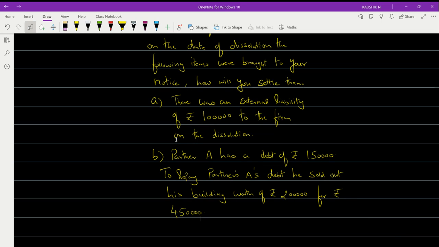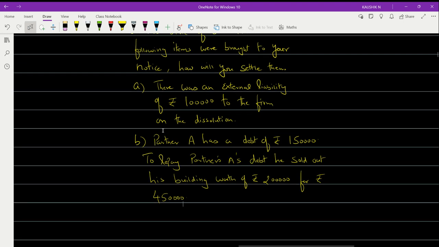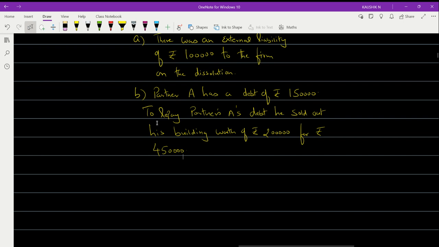So they've asked you what to do, settlement, and they've given two scenarios. So here, what will you do? First, you will have to settle partner A's debt. Am I right? Because you have got two things. You have got private debt as well as you have got firm's debt.